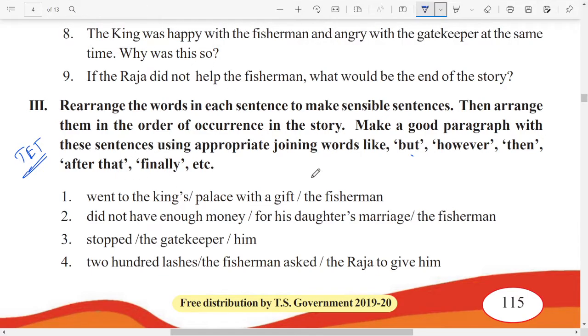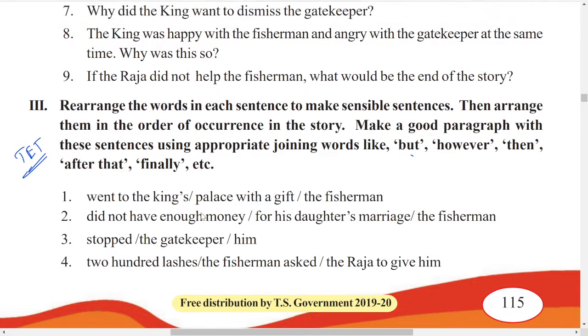See, first thing is these sentences are not in order. Okay, you have to rearrange them. If you want, you can also add these words. Okay, but, however, then, after that, finally. Okay, so let us look at the first one. The fisherman went to the king's palace with a gift. Okay, so here rearrange the words here. Just only the fisherman went to king's palace with a gift. So the fisherman is the first one here. This is the first one, first part.